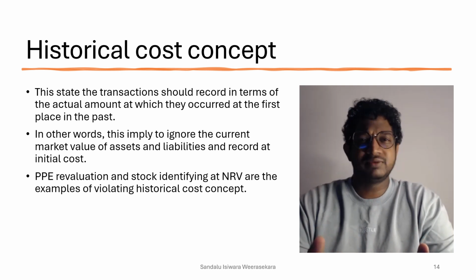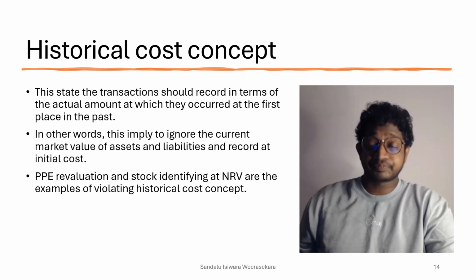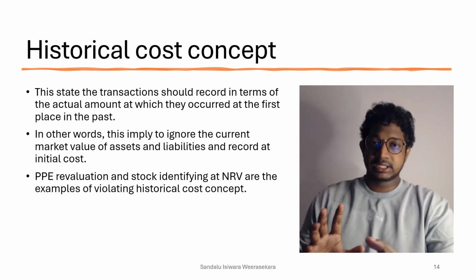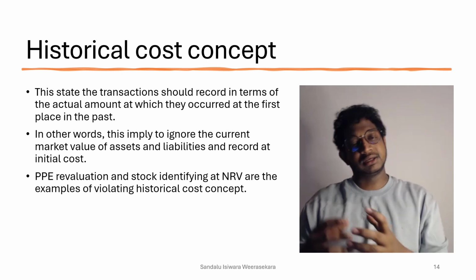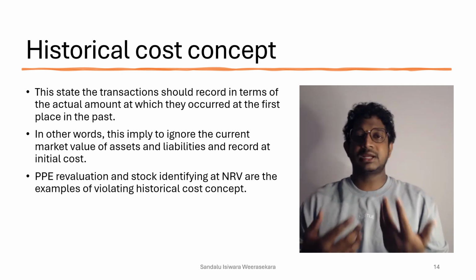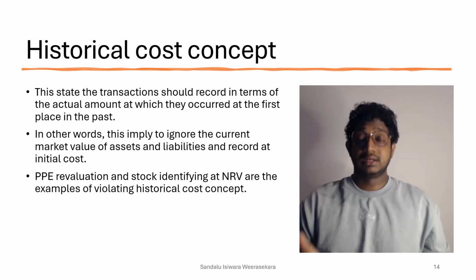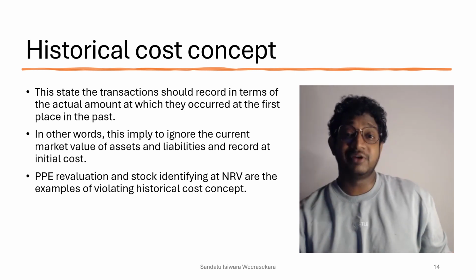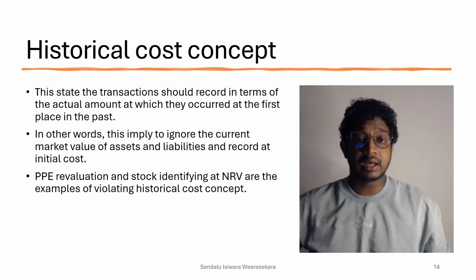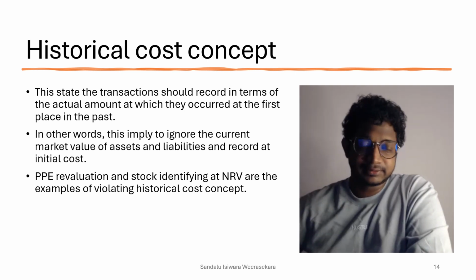But nowadays we are doing revaluation. So there is a violation of the concept nowadays. I told you at first that concepts are not rules. Concepts are the underlying assumptions. But with modern accounting, concepts can sometimes be violated. So where is the historical cost concept violated? As I said, revaluation of property, plant and equipment, right? And recording stock at NRV value is also a historical cost concept violation, right?